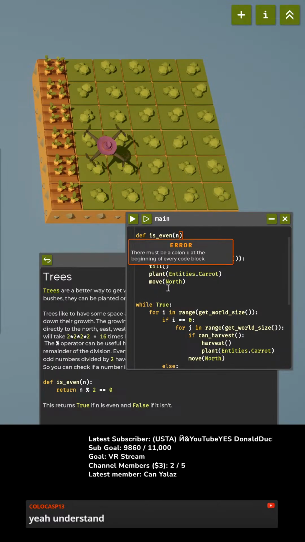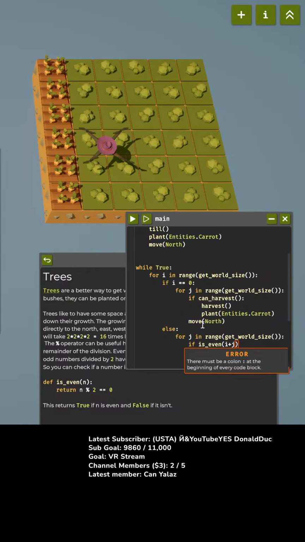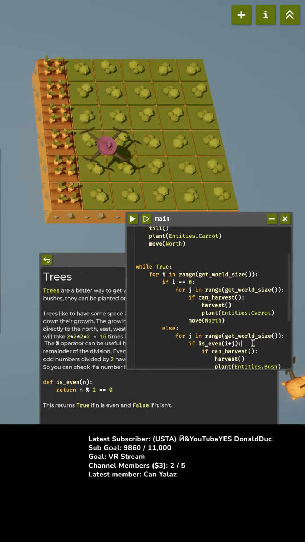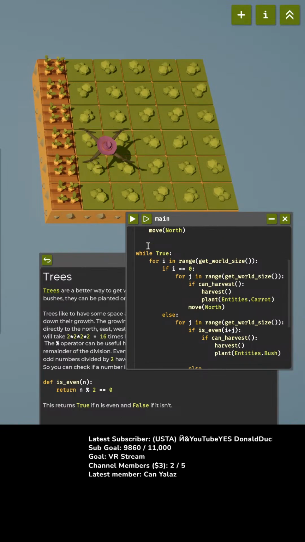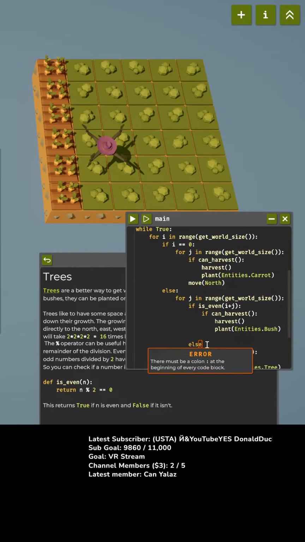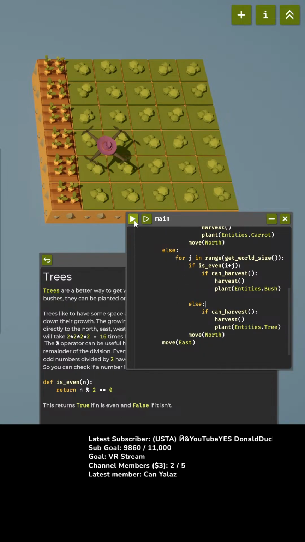Let's give that a try. Okay. There must be a colon at the beginning of the block. Wait. If is even and... Oh, I see. See, this is where I just don't know Python. All right. Again. Okay. If is even. There. And is there another one? Another colon. I'm missing another colon. Oh boy. Yeah. Your brain is overheating.